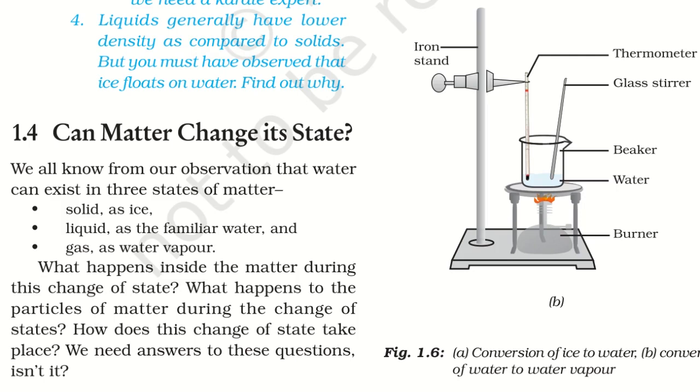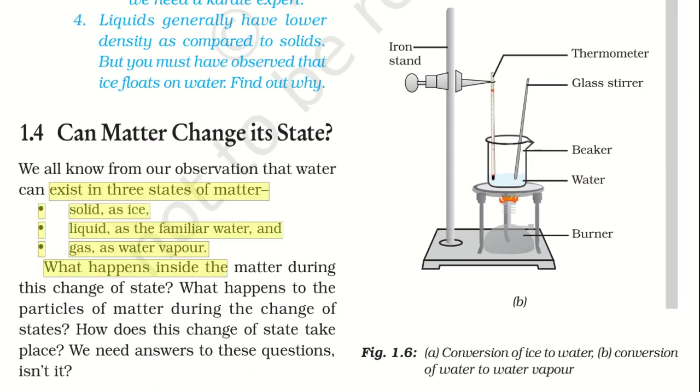Today, we are going to continue Chapter 1 from Standard 9, Subject Science, NCERT syllabus. Our today's topic starts from Can matter change its state? Now, as you know, water exists in three states of matter. It exists as solid in ice, liquid, as we are familiar with water, and gaseous also as water vapor. So, how come a single matter can exhibit in three different states of matter? That is what we are going to study today.